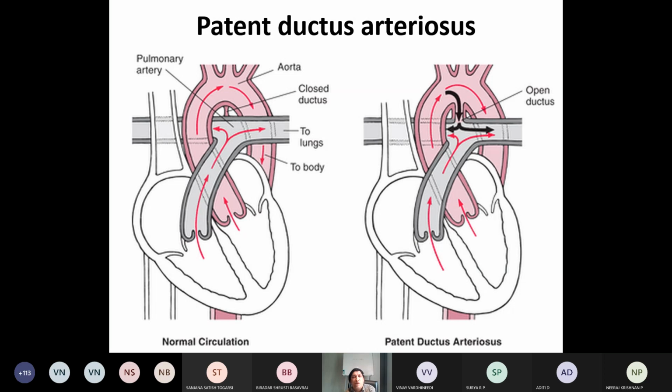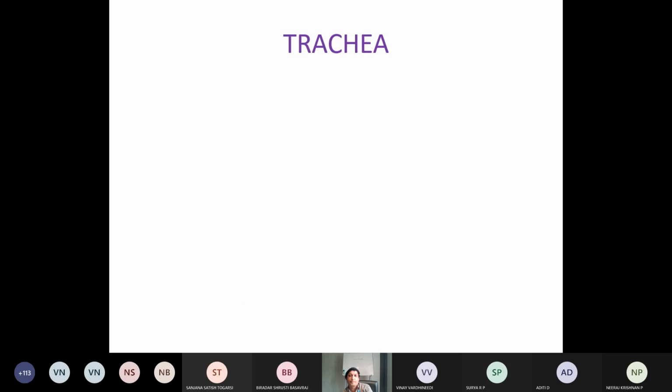Okay. Now we'll go to the next structure. Next structure of the thorax. Important structures. Trachea. So we'll discuss about the trachea now.